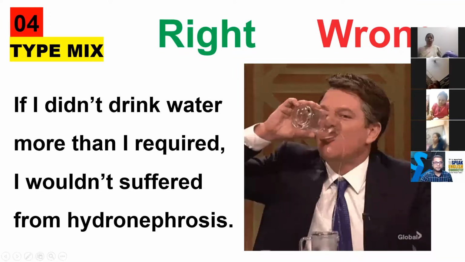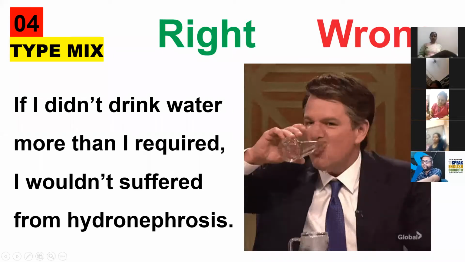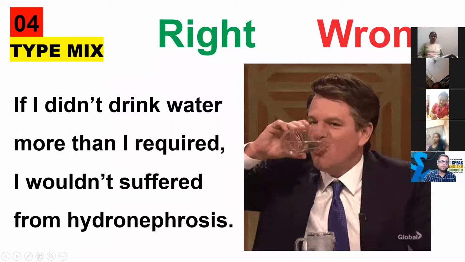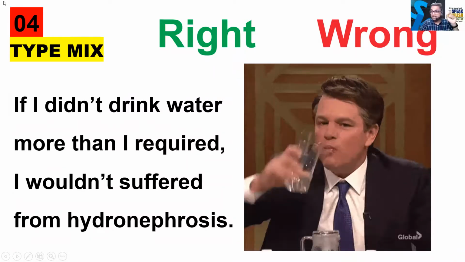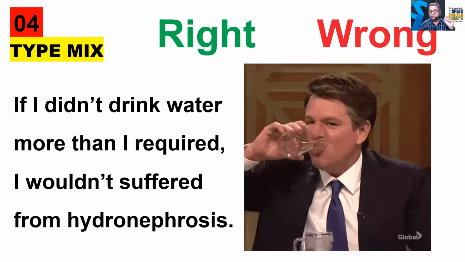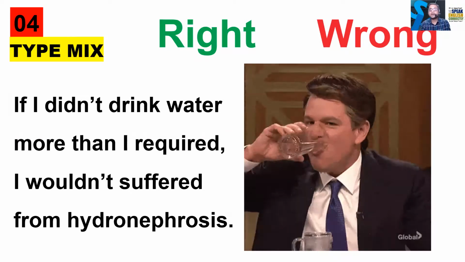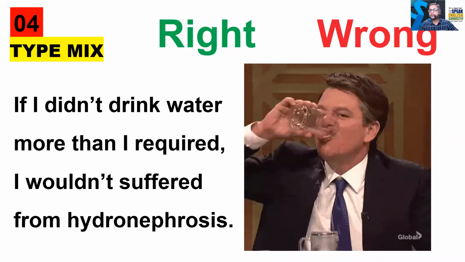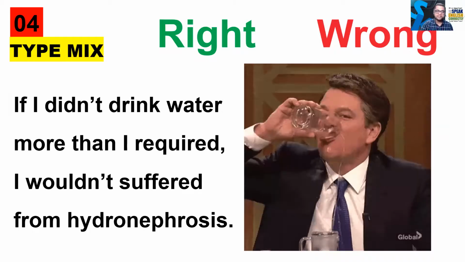So you focus on the sentence. Is this sentence correct or incorrect? You just have to write in your copy. This is type mix. Again, I'm telling, don't get confused.